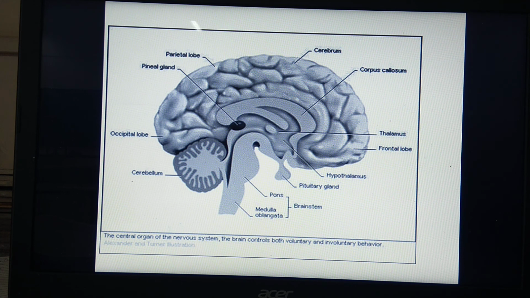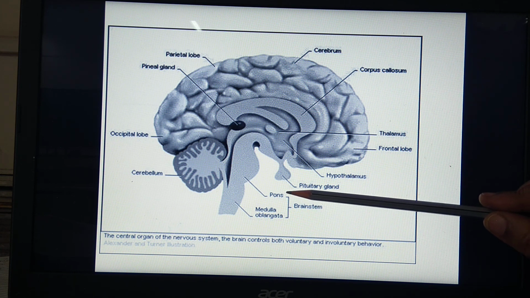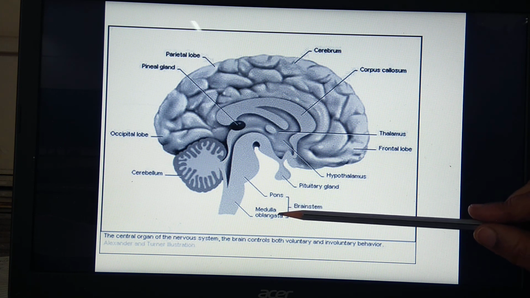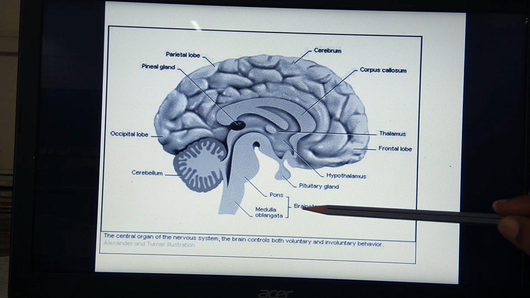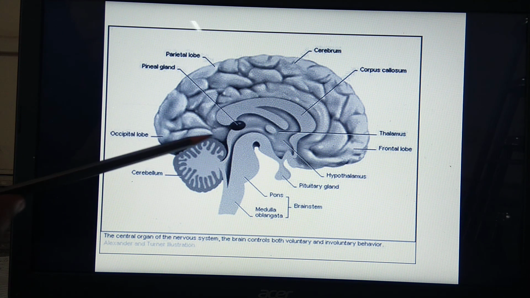And if you want to see the parts of the hindbrain, then it shows this region. This is the pons varolii, this is the medulla oblongata, together called the brain stem, and the third part of the hindbrain is called the cerebellum.